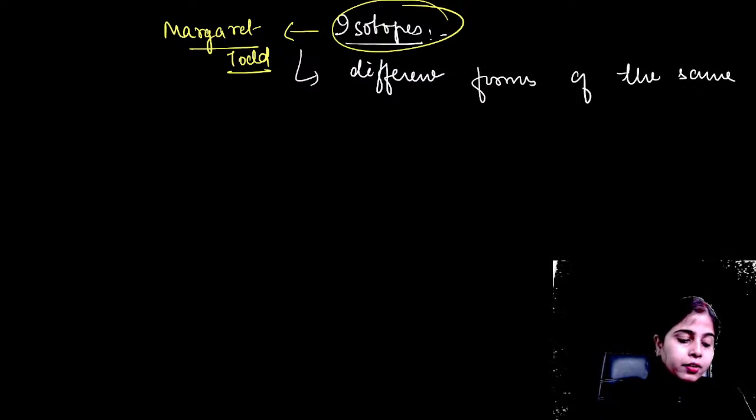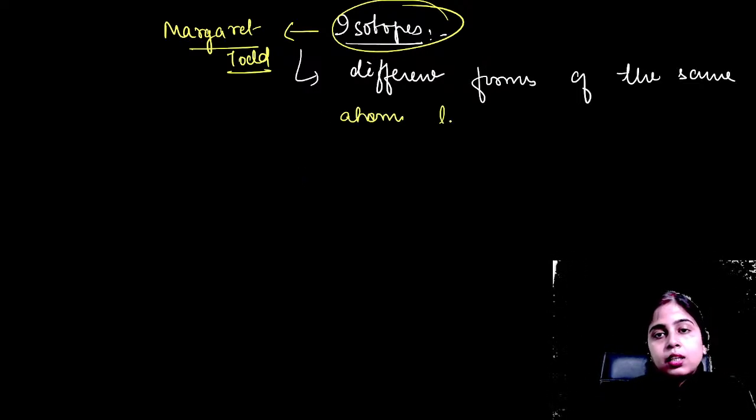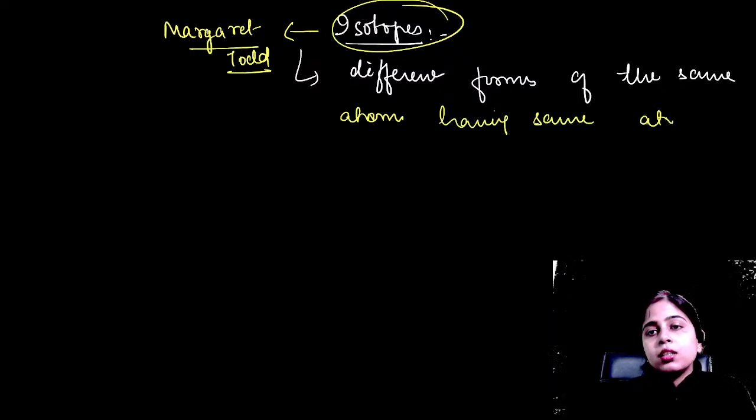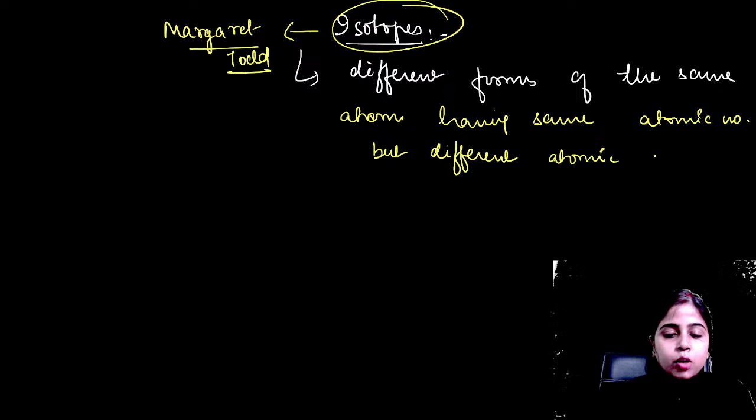Same atomic number, different atomic mass. Very good, Avinash. Yes, so different forms of the same atom having same atomic number but different atomic masses.